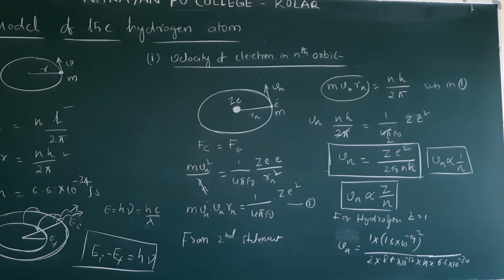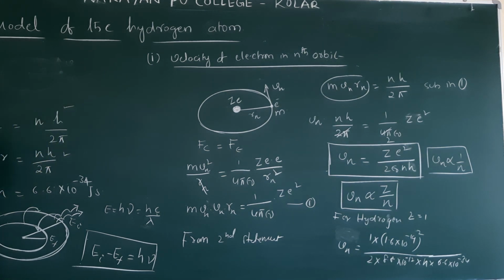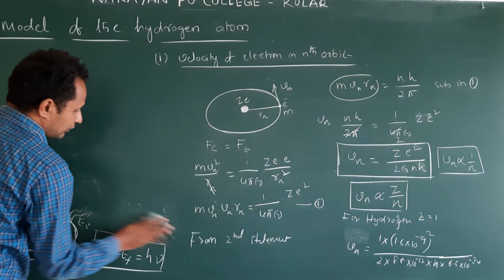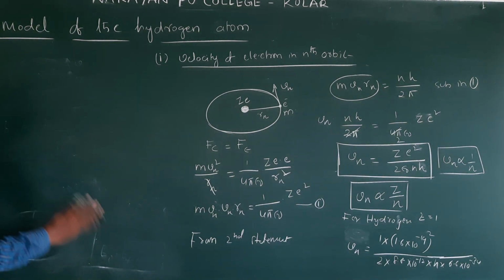Next, we will try to find out the radius of the electron's orbit. Rn is important to find this. Vn is important, the velocity of the electron in nth orbit.